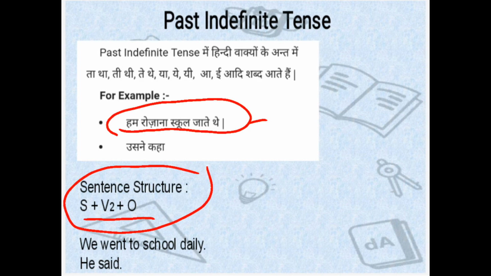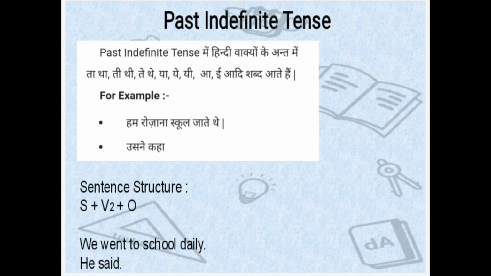Then you would have to follow this sentence structure. You would have to first of all write the subject. What is the subject here? Hum. So write we.